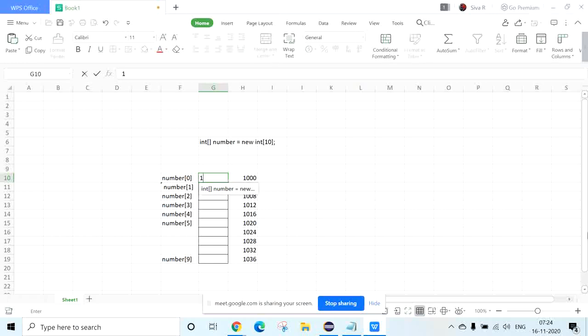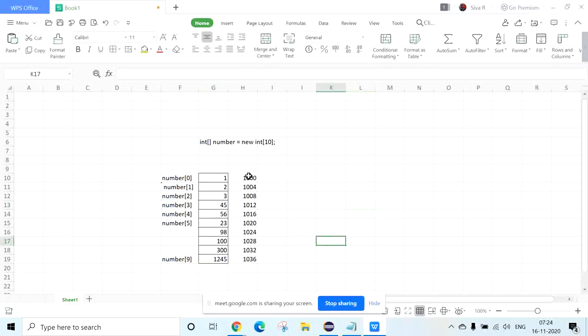For example, I want to store 1, 2, 3, 4, 3, 45, 56, 23, 98, 100, 300, 1, 2, 4, 5. You can store the values like this. This is your address. Whenever you store any value in any variable, every variable is going to have one unique address.